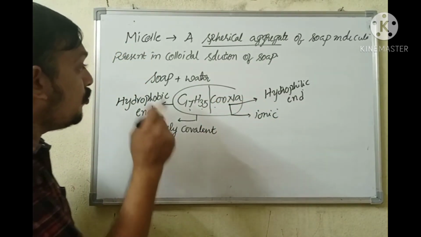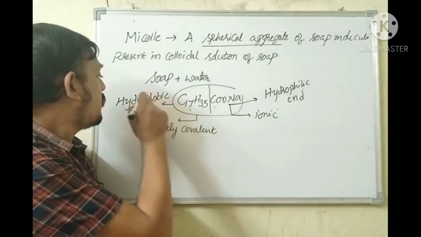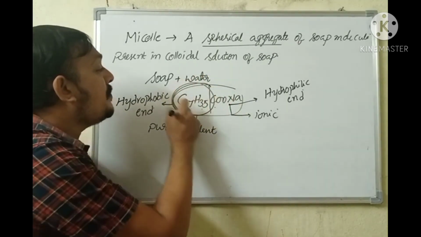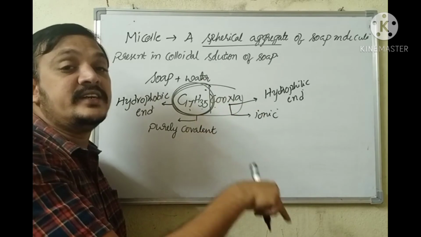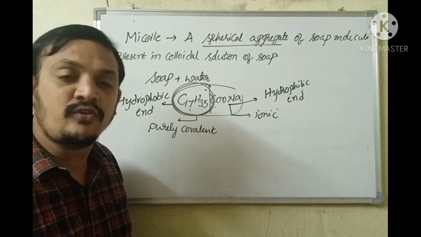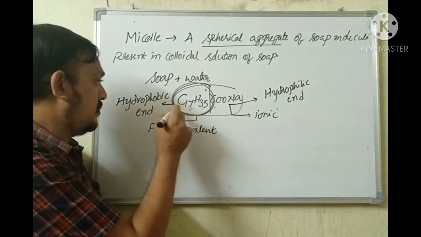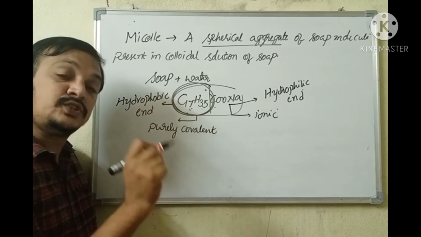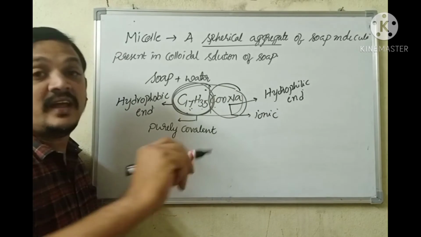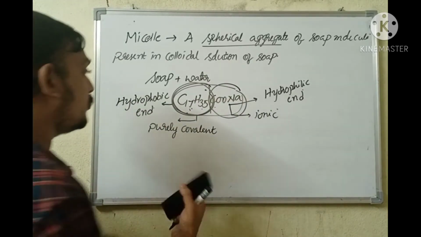So in colloidal solution of soap, the covalent end of soap molecules, that is the hydrophobic end, the carbon chain, will be directed towards the dirt on the body or cloth, which is oily in nature and also covalent. The hydrophobic end will be directed towards the dirt, and the ionic end will be directed away from the dirt, that is towards the water. I'll show you now.